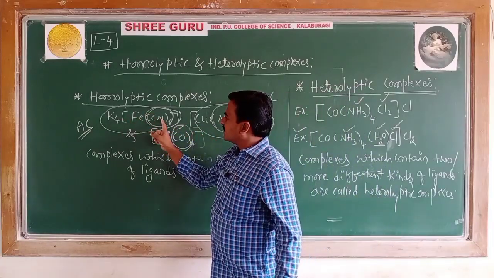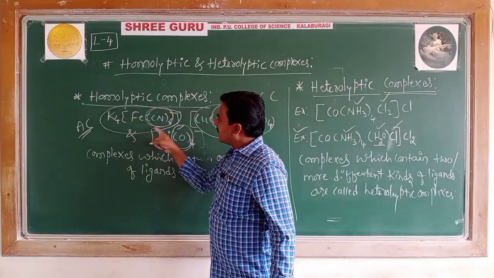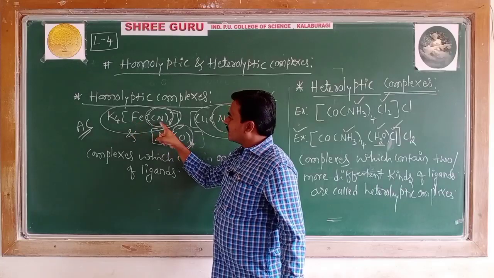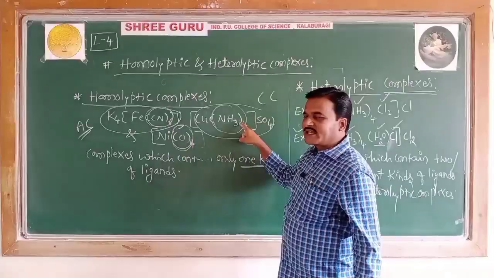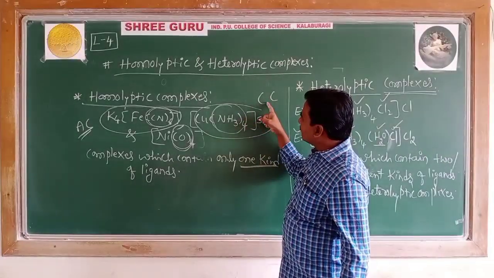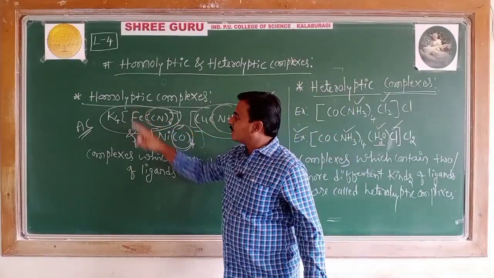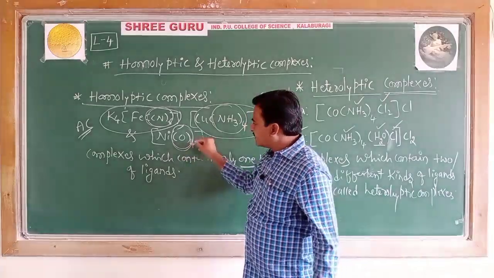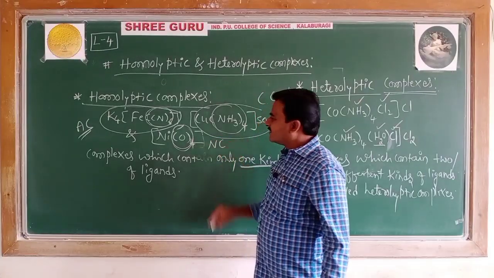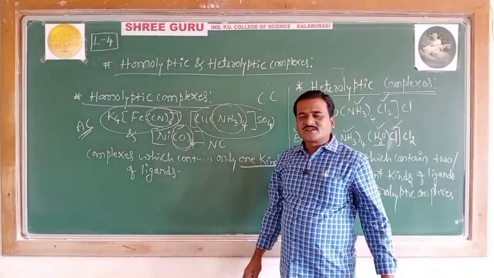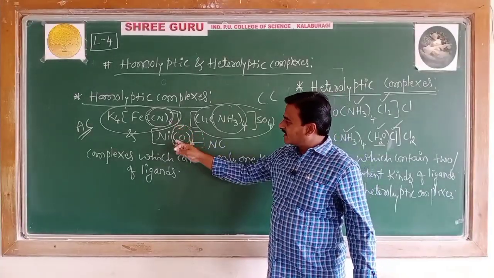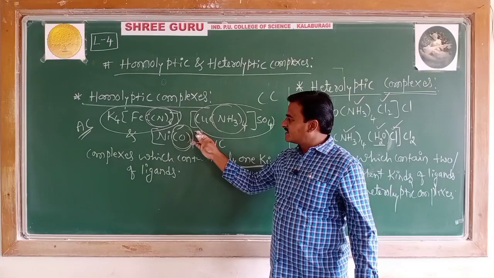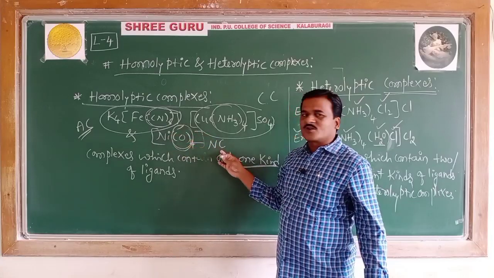In K4[Fe(CN)6], the anion part is occupied by the complex ion. In the second, the cation part is occupied by the complex ion. Therefore it is called a cationic complex, and the other an anionic complex. But in the third, you can see it is a neutral complex. Neither cation nor anion carries a charge, therefore this is a neutral complex.